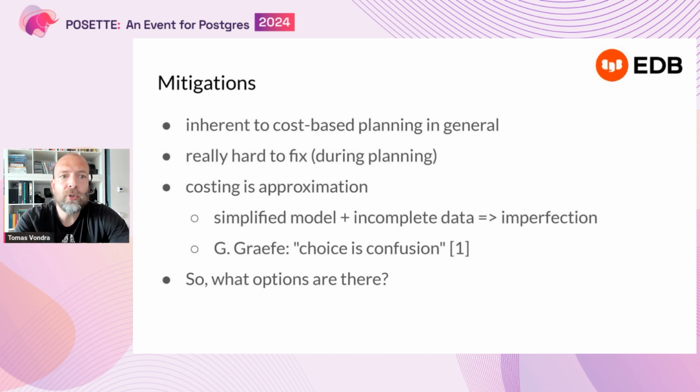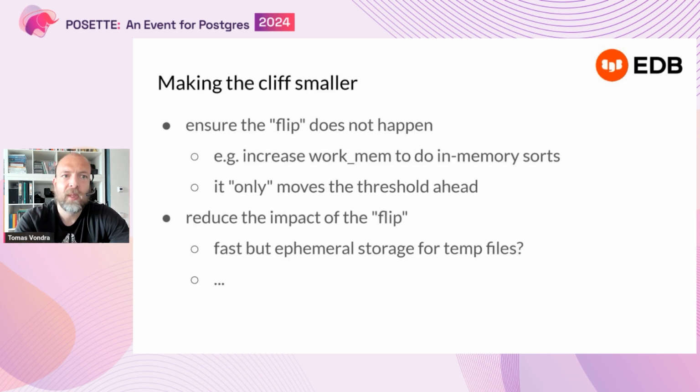So what can you actually do to mitigate this? Well, for some cases, you can just make the cliff smaller. You can either ensure that the flip, the on-off switch of the runtime decision, doesn't actually happen. You can, for example, increase the work mem so that you never need to spill to disk.